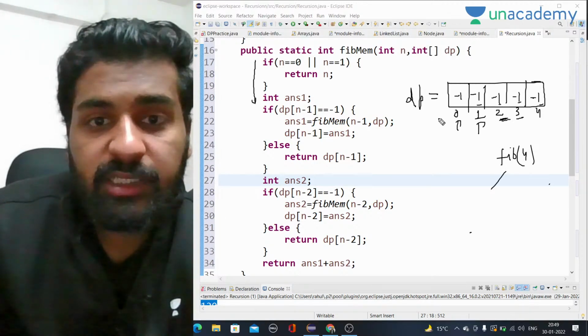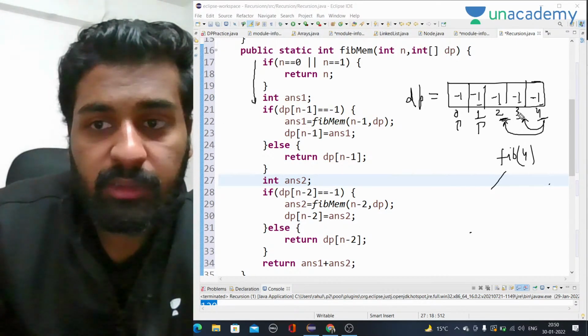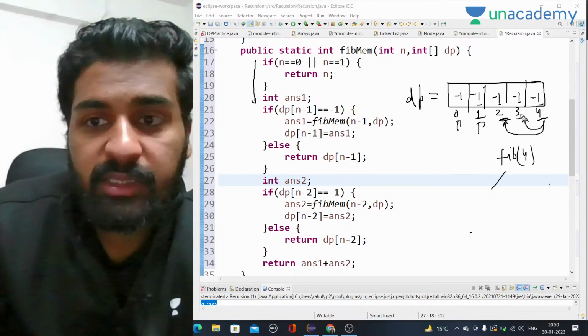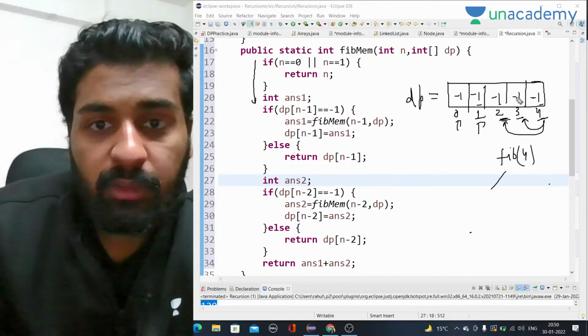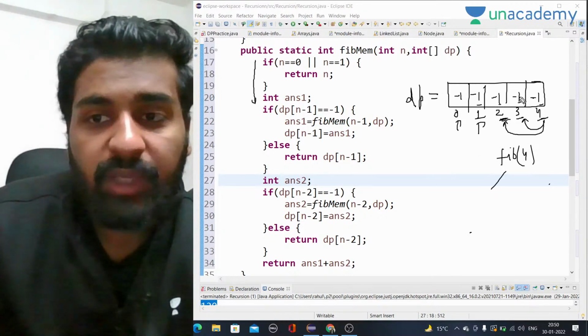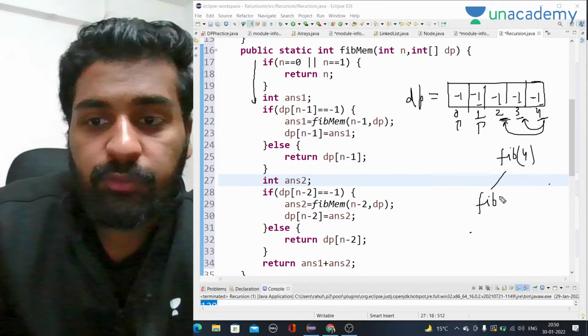First of all, it will check in the dp array whether fib of n minus 1, the third value, is minus 1 or not. If it is minus 1, then we have to call recursion. That means the answer is not already stored, we haven't stored the answer yet. So it will call recursion for fib of 3.